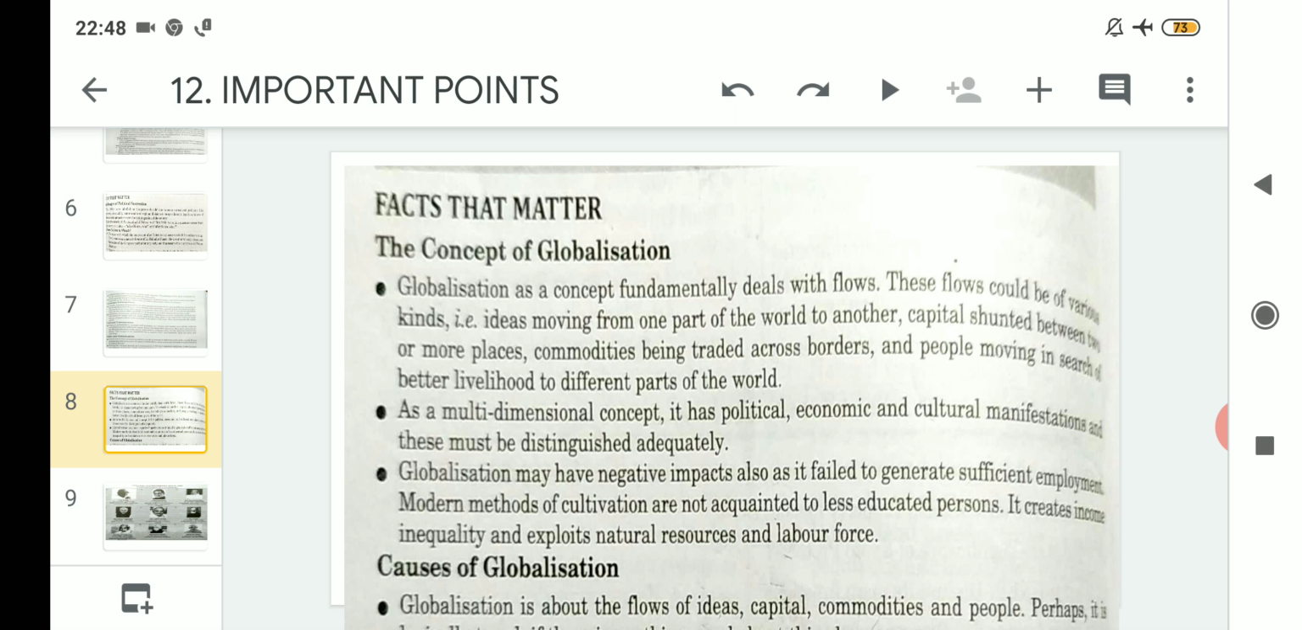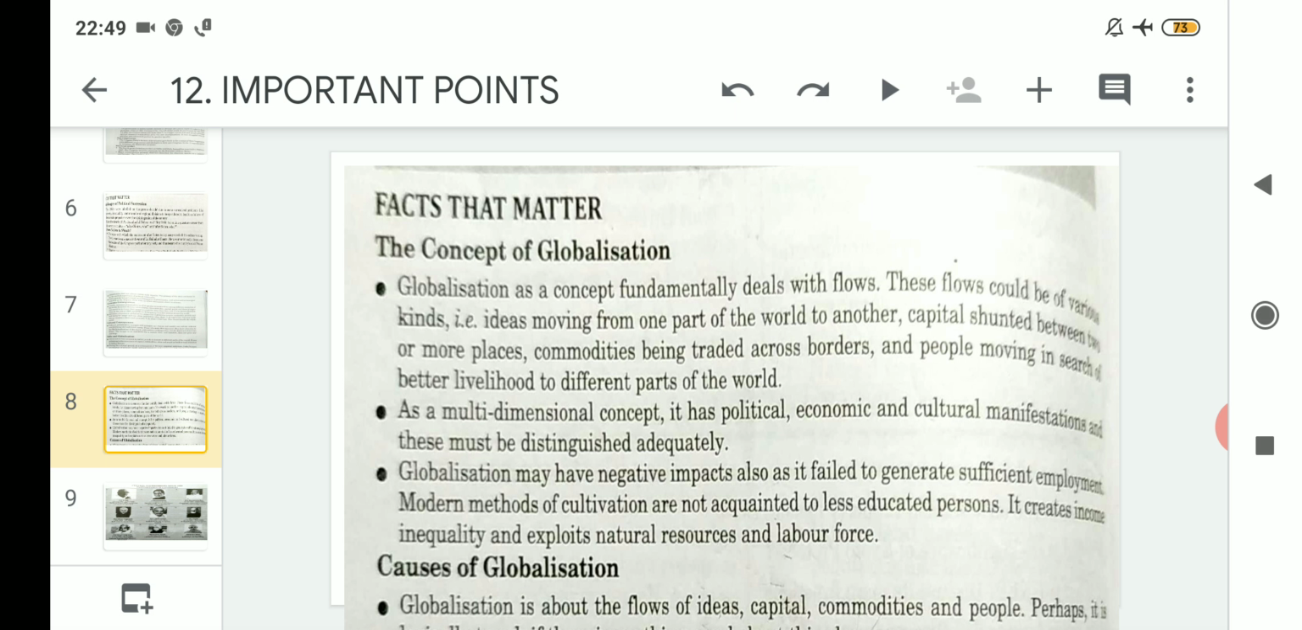These flows could be of various kinds, that is ideas moving from one part of the world to another, then capital shunted between two or more places, commodities being traded across borders, and people moving in search of better livelihood to different parts of the world. So globalization as a concept, according to number one point, is being subdivided under four heads.